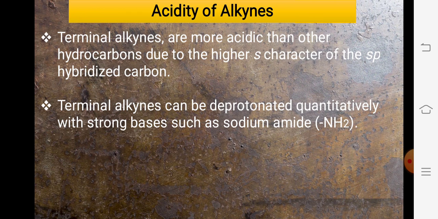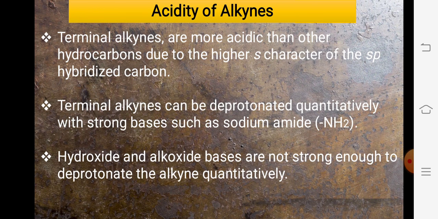Terminal alkynes can be easily deprotonated with quantitatively stronger bases like sodamide. You know that NaNH2 is sometimes called a super base. Potassium amide, KNH2, and NaNH2 are powerful bases that are very useful to remove the proton from alkynes especially. You know the Birch reduction, in that case we also use sodamide. And lastly, hydroxide and alkoxide bases are generally not used for this process.